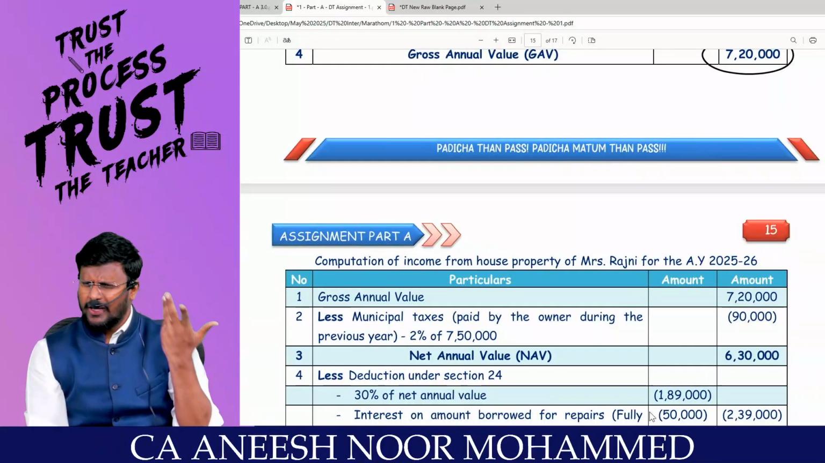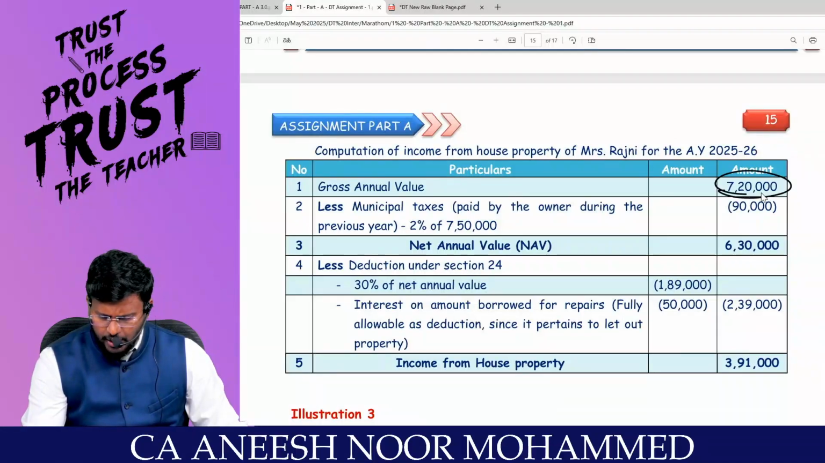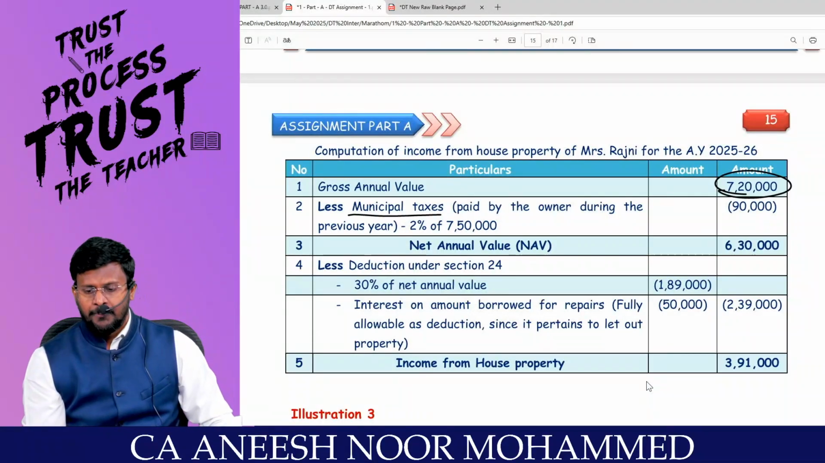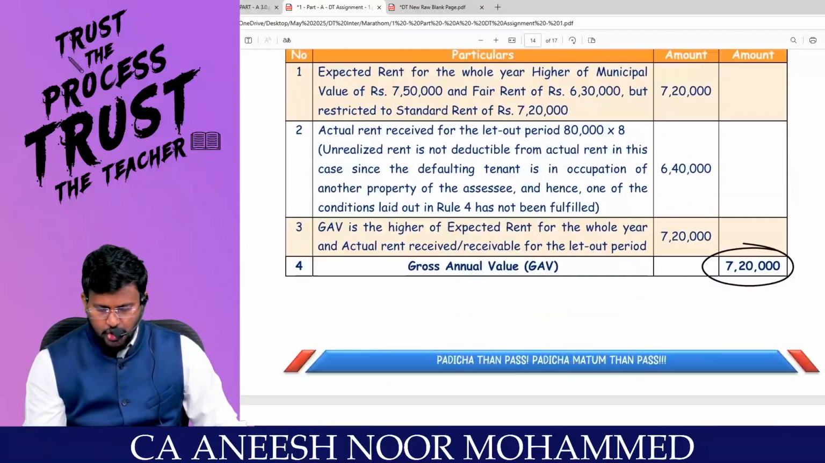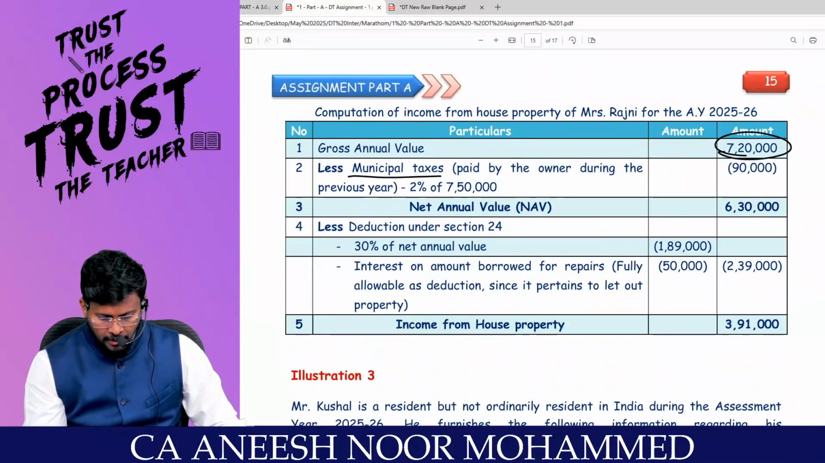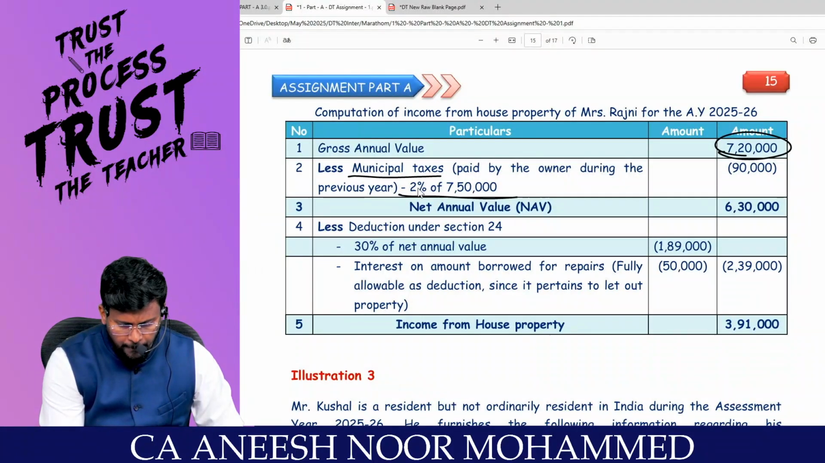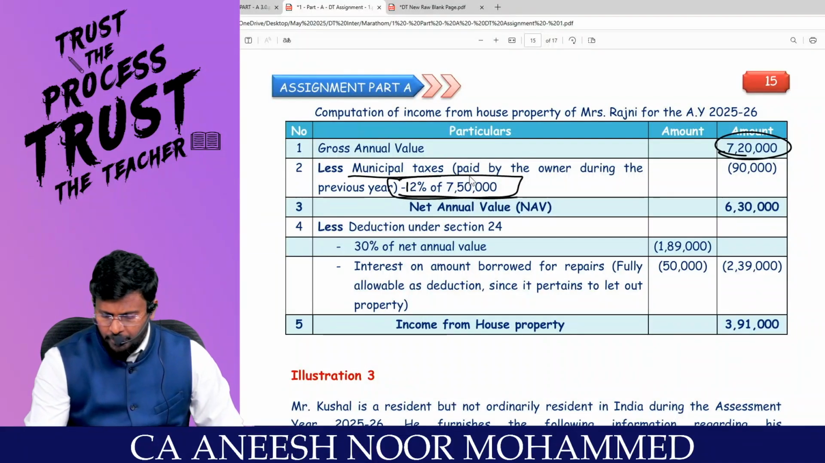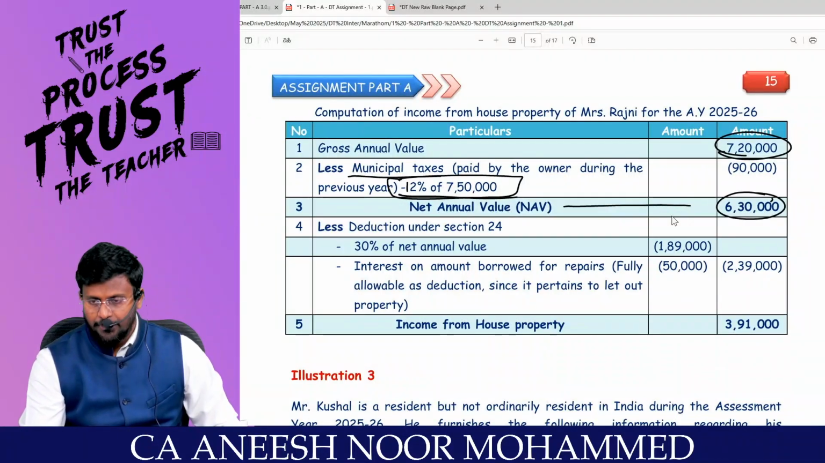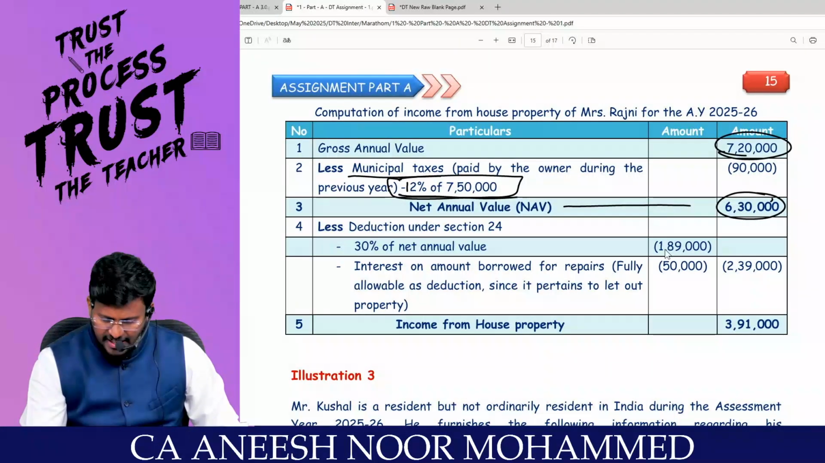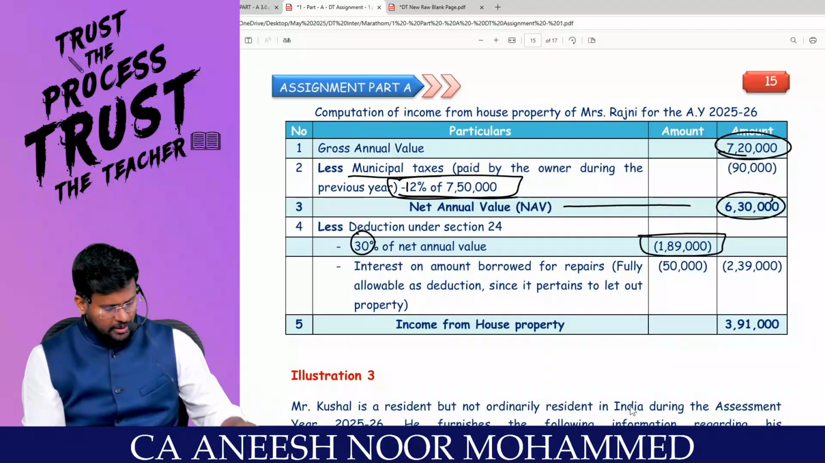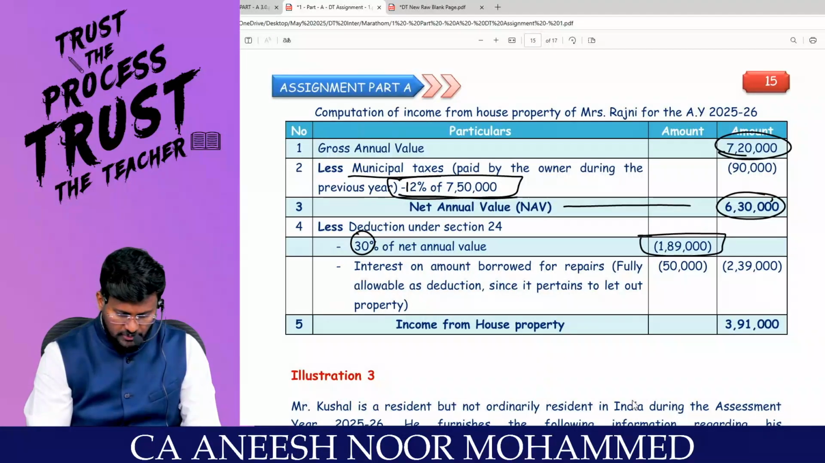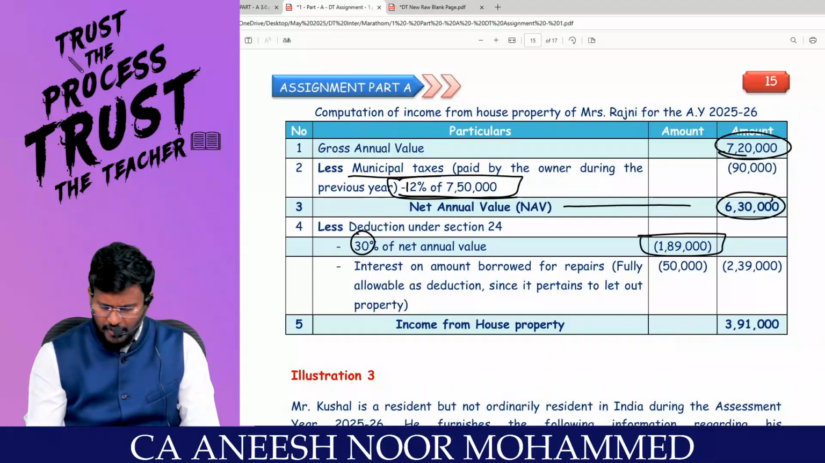Once you get GAV, everything is pakka. GAV is 7,20,000. Can you reduce less municipal tax? How much is the municipal tax percentage given in the question? 12%. So what into what? 7,50,000 into 12% comes to 90,000. NV is 6,90,000. 6,90,000 into 30%. So 1,89,000. Am I right? 6,30,000 into 30% will be 1,89,000.